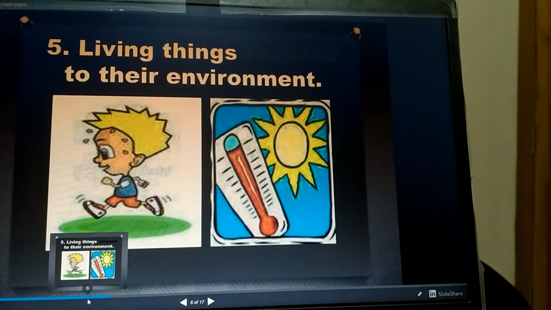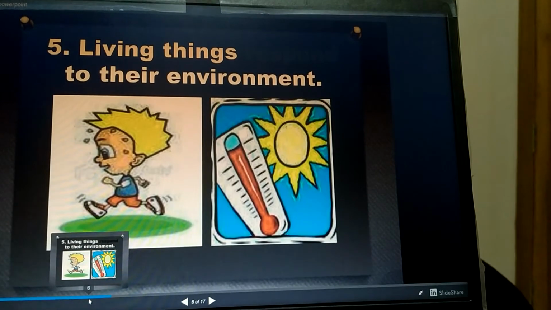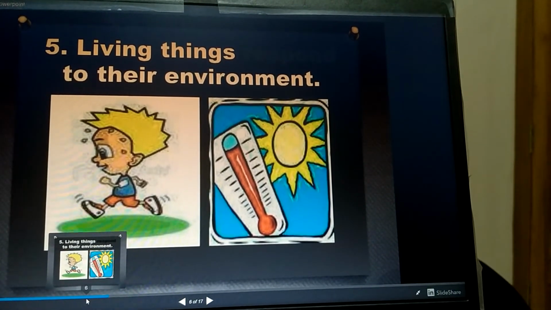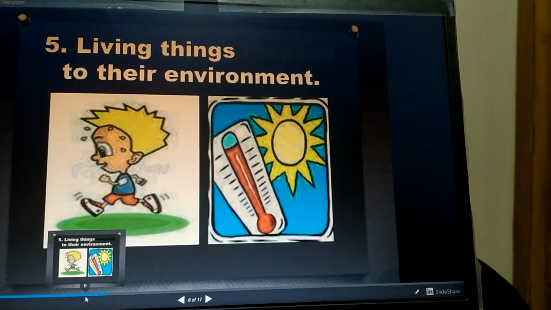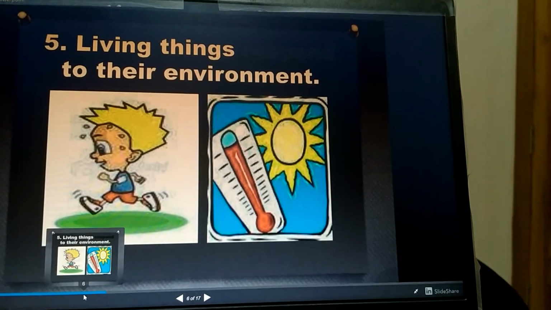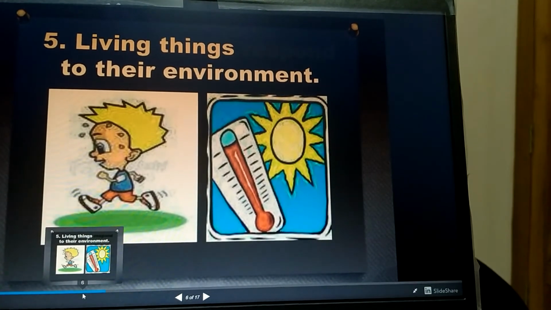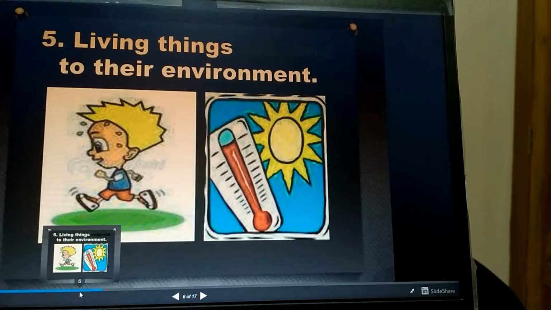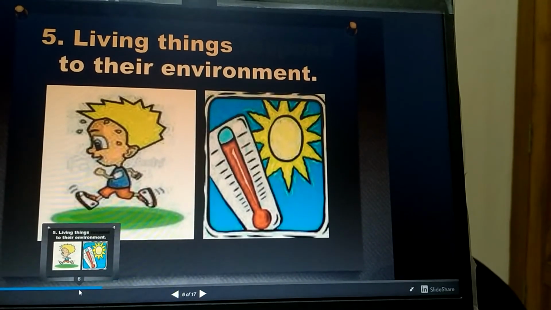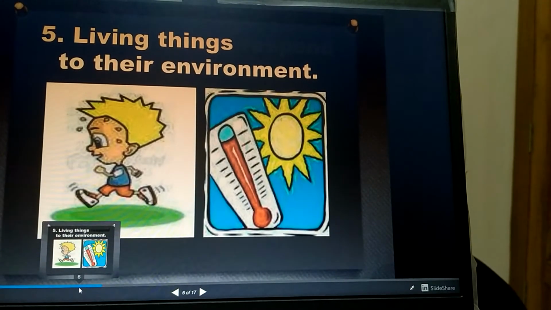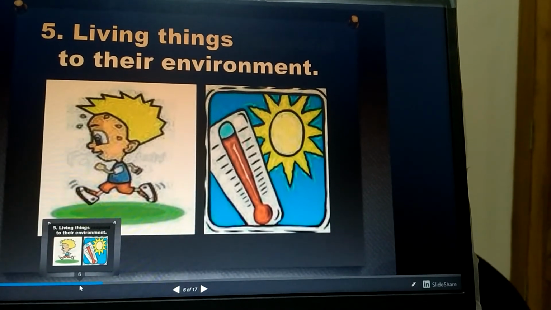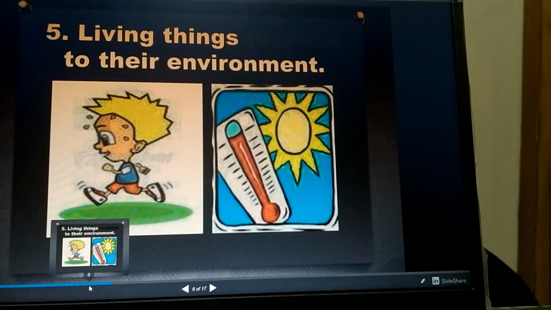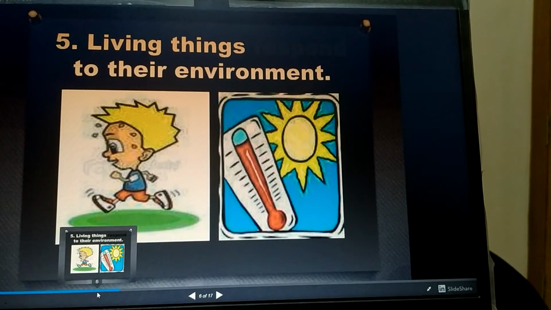Insects like cockroach and butterfly have a special feeler called antenna to sense change around them. Plants do not have any sense organ, but they react to a few changes around them. When we touch the leaves of the touch-me-not plant, it quickly closes its leaves. The sunflower reacts towards the sun. In this way, we can say that all living things respond to their environment.